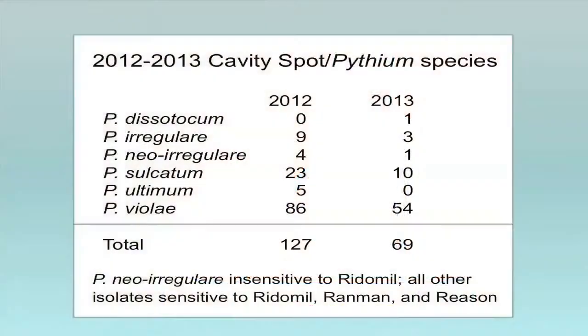But we haven't seen any resistance build up in any of our species, but there is one that we call Pythium neo-irregulare. That's not very common, but it is completely insensitive to Ridomil, to mefenoxam. So we always keep our eye on this one, but so far it's in our soils at some low level. And it didn't develop resistance in response to our applications of fungicides. It was always resistant, because we can find this in fields that have never had an application of mefenoxam. So Pythium violae and Pythium sulcatum are our primary